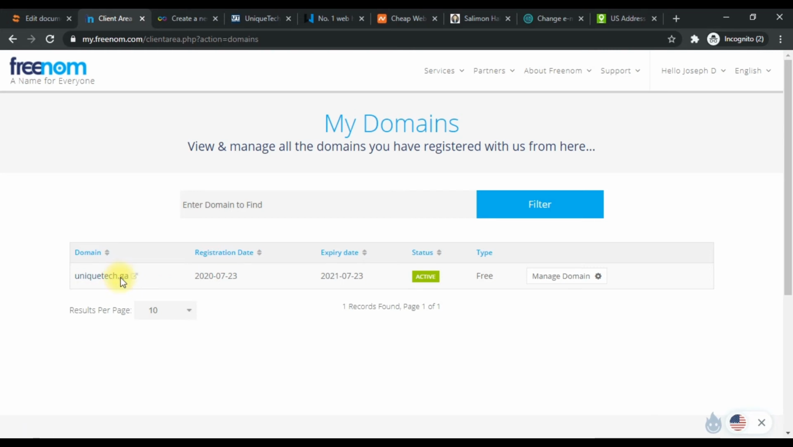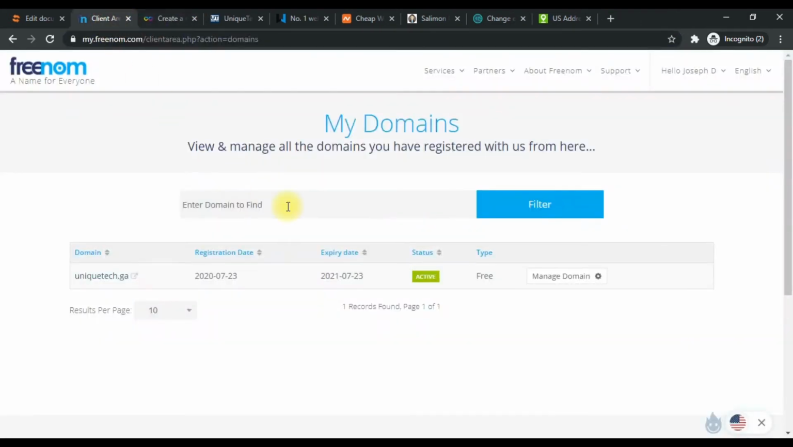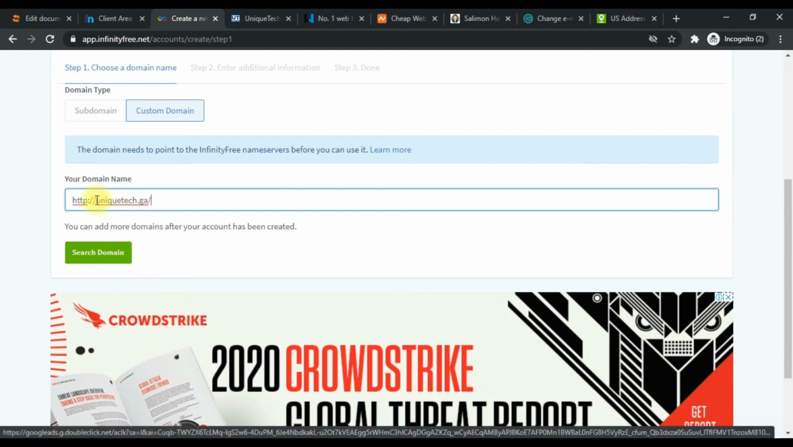You can create any password of your choice. I'm not a robot. So we'll click create account. Boom, we have an error. The error is that we are not pointing to this name server yet.